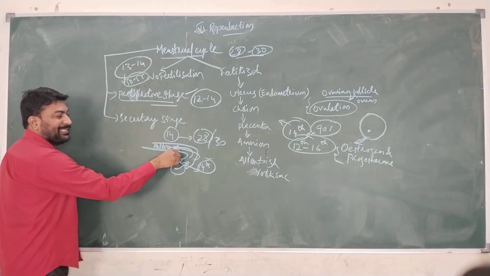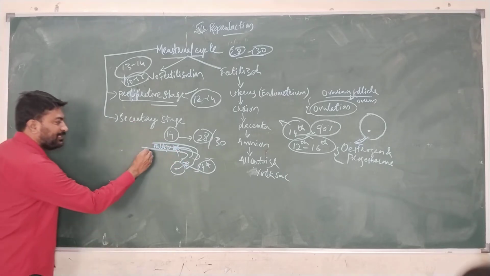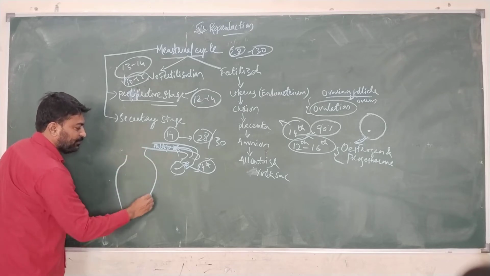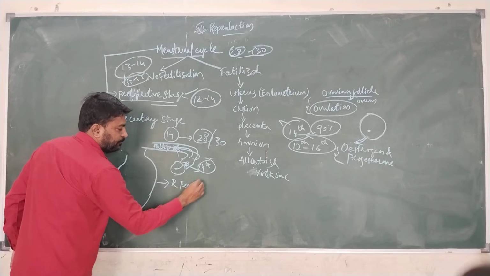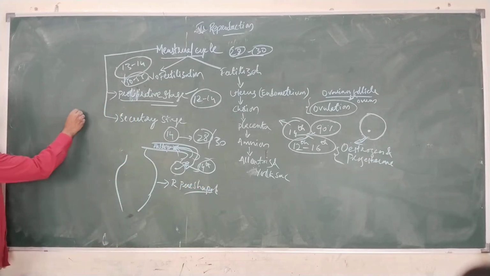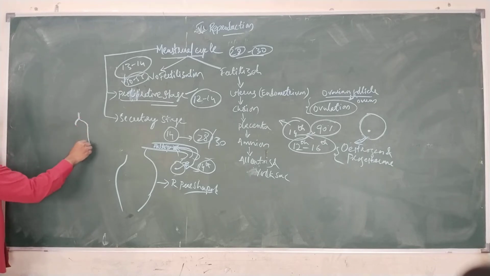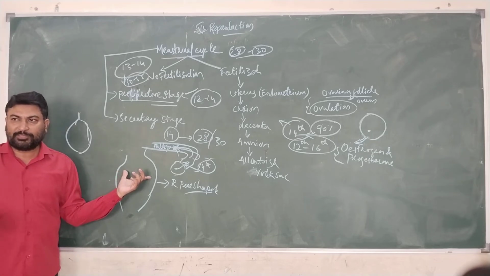If fertilization does not take place, then during the secretory stage, as we studied yesterday, the uterus is a reverse pear-shaped structure. I think you know what a pear is. It is similar to an apple. The uterus is a reverse pear-shaped structure.